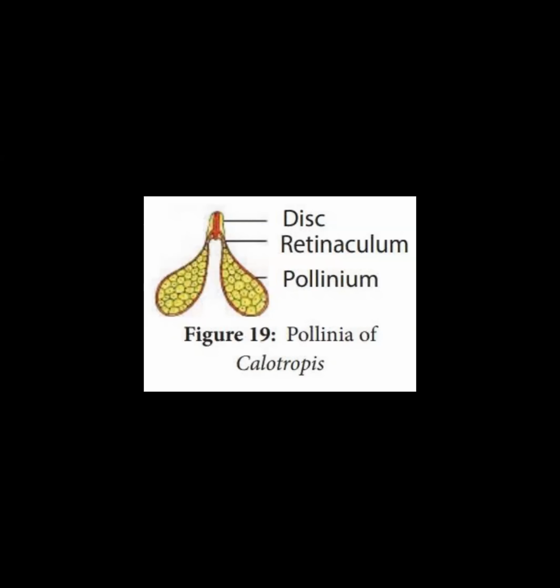Look at this one. Pollinium in a Calotropis. This is pollinium, plural is pollinia. Basically, the pollinium term is for the sac filled with pollen grain. Each anther will make its own sac rather than liberating them in a separate form.